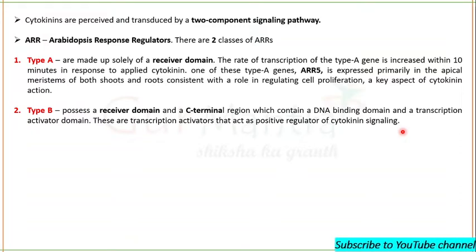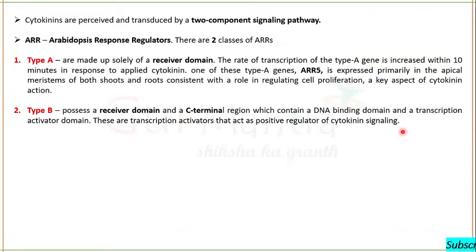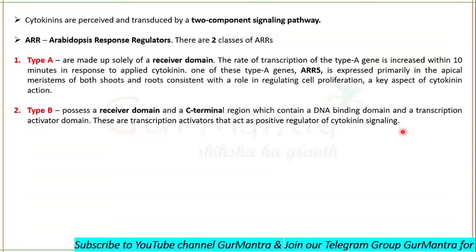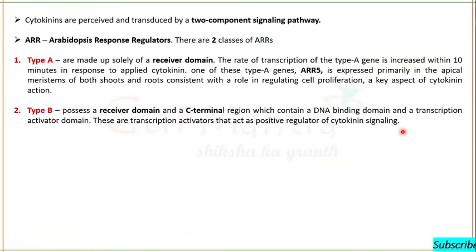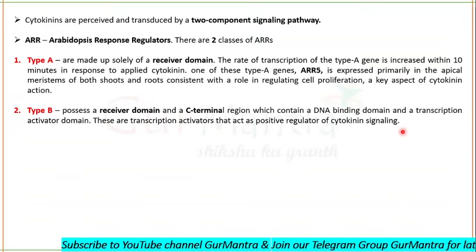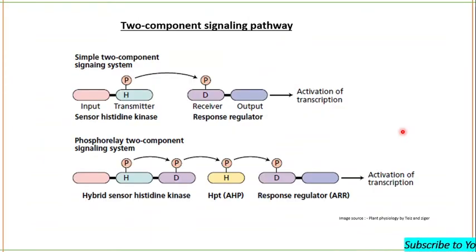Now tell me, what is the receptor of cytokinin? It's CRE1. Okay, and in Arabidopsis it is Arabidopsis histidine kinase. There will be a protein which will be responsible for the transfer of the phosphate group between sensor kinase and response regulator. Fine. Now all the components of the signaling pathway are clear to you, but before understanding the pathway, we will talk about the two-component signaling pathway.